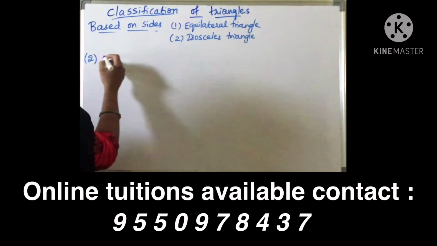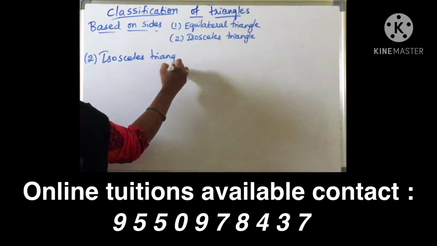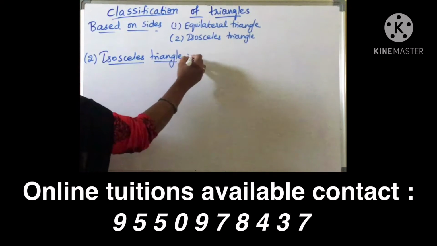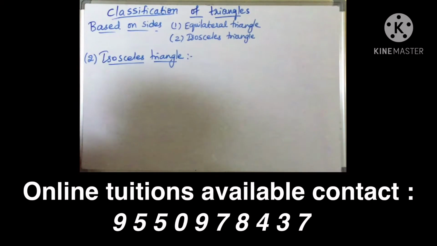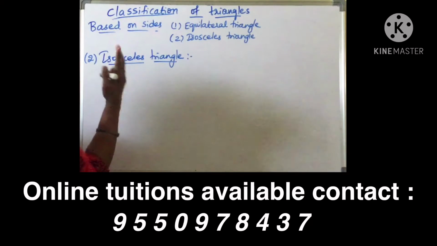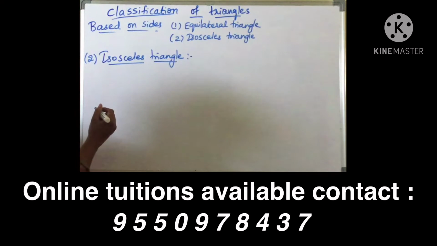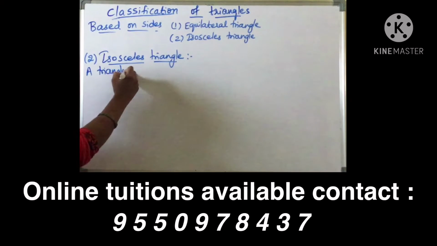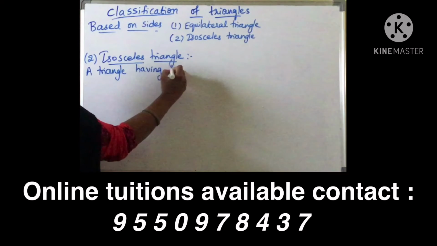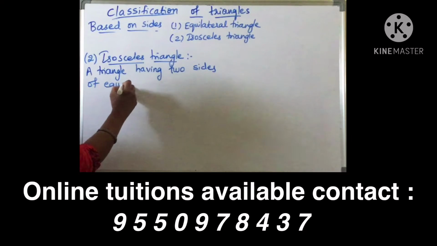So coming to second one, isosceles triangle. So a triangle in which all the three sides equal is nothing but equilateral triangle. Now coming to isosceles triangle children, a triangle in which two sides are equal. Actually triangle will have three sides. In which two sides are equal, then we can say that triangle as isosceles triangle. So coming to definition, a triangle having two sides of equal length.